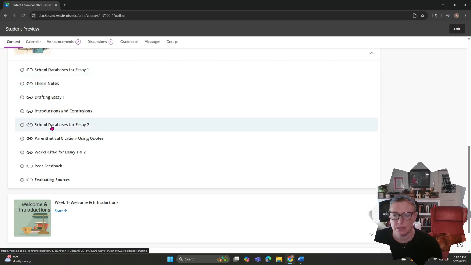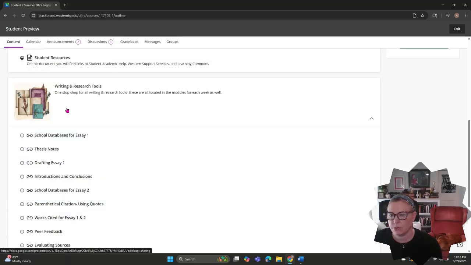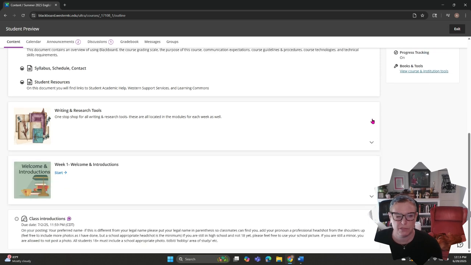This is basically used for repeat use. After we've already covered it once and you want to go back to something, you can easily find it here. So there's no sequencing here. These are writing and research tools only. This is not a module. That's the important thing to note. This is a place where you can pick, a la carte, the things that you need refreshers on, or just find them easily.